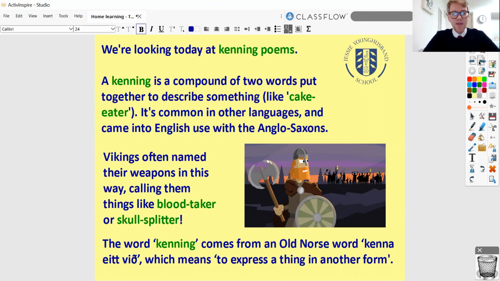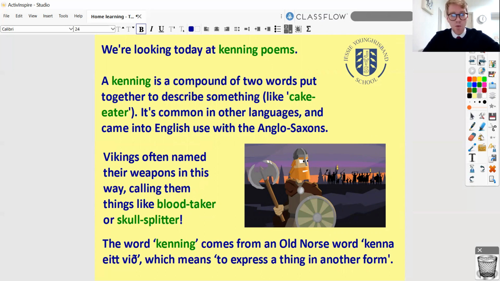Those are examples of kennings, and that's when you've got two words stuck together to describe one thing. It's really common in other languages and it came into English use with the Anglo-Saxons. Now, don't worry too much if you're not so familiar with the Anglo-Saxons, but I bet you might well know or be able to think about a Viking.